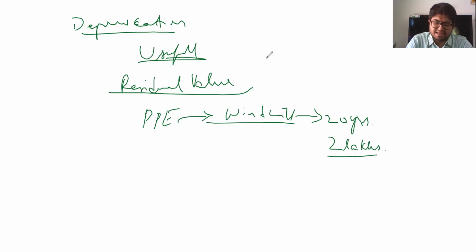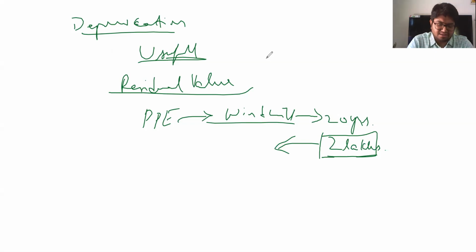What the standard says is these 2 lakhs are supposed to be added to the cost of the asset today itself. Any future decommissioning and restoration charges, I will have to add to this asset today itself, and then recognize the asset at its fair value. That means this 2 lakhs is a future value. So today's value of the 2 lakhs would be discounted at whatever the market rate is for that particular asset, and then accounted for accordingly. Okay. So predominantly these are a few important aspects which are necessary.